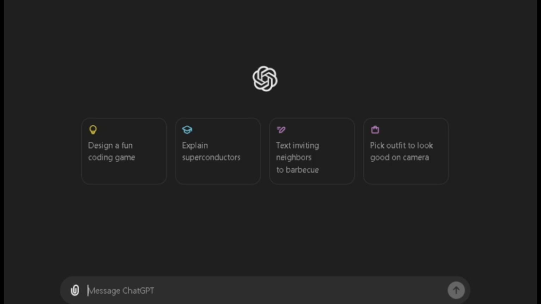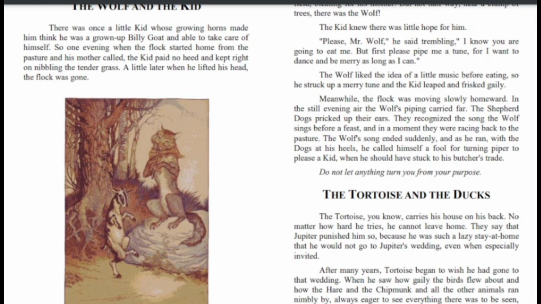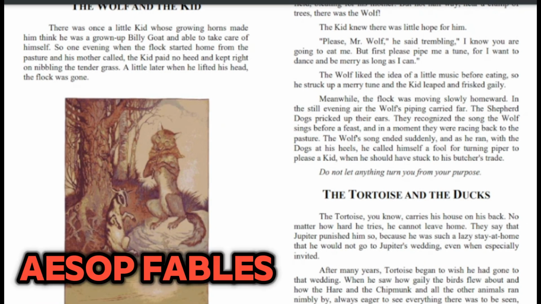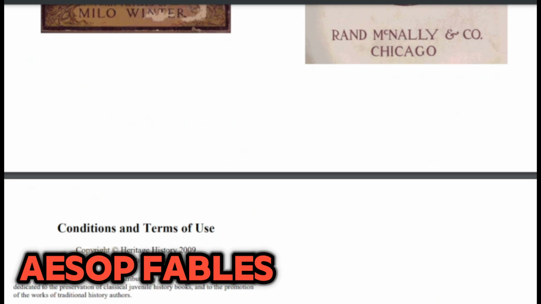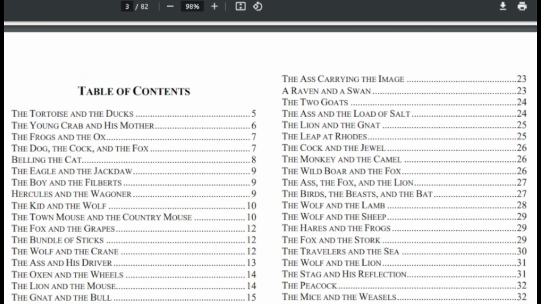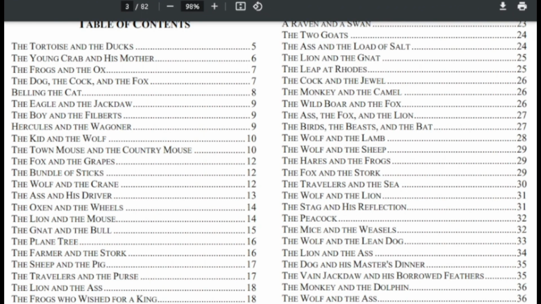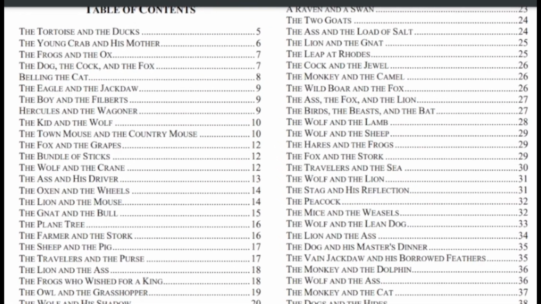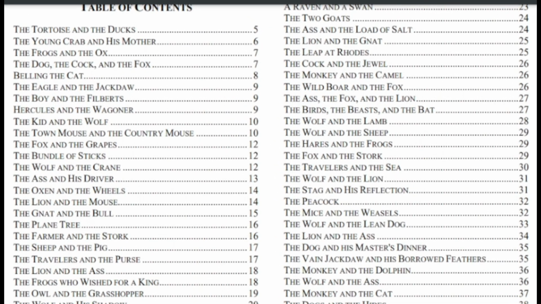And for us to achieve this, I'll be using this particular book called Aesop Fables. This book is copyright free, which means you can actually use any content of this book without having any copyright strike or any copyright restrictions. So this book has different kind of stories. As you can see, the story of animals playing the character and the role in these kind of stories. And these books teach children just a particular lesson, which makes it best for children.